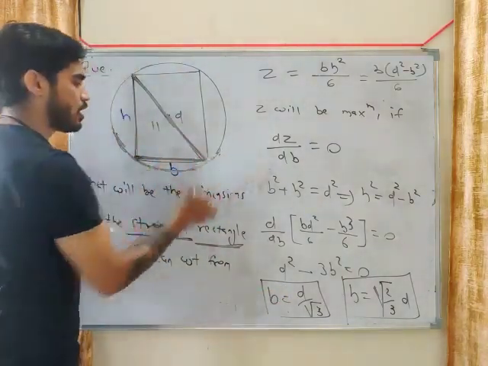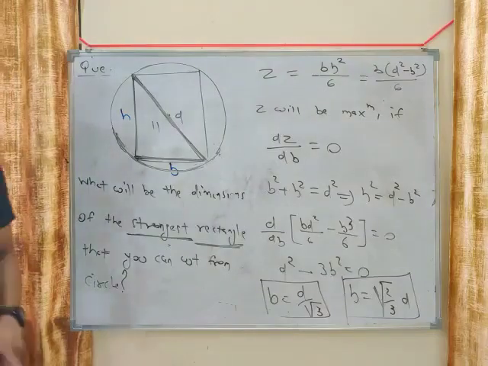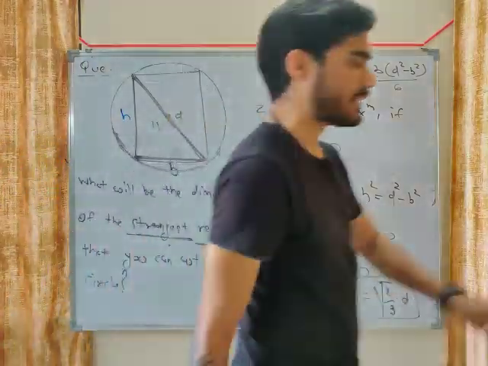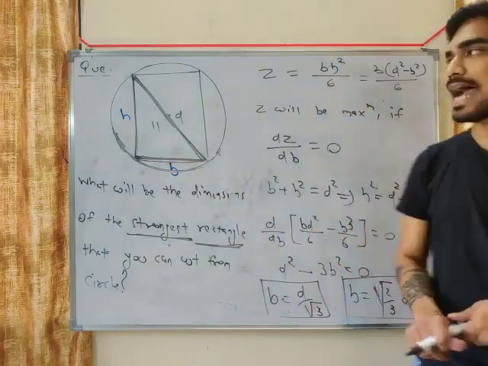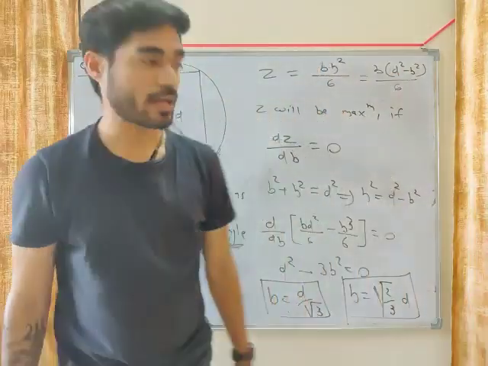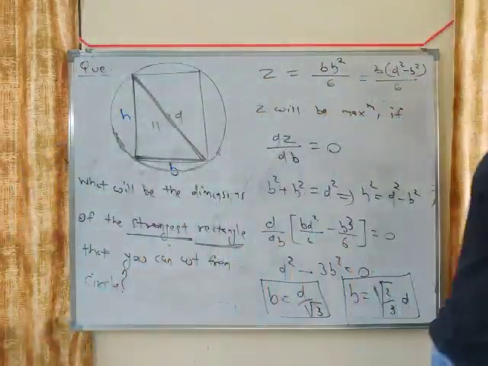What is the dimension of the strongest rectangle that you can cut from a circle? d by root 3 and root 2 by 3 d. This is the strongest rectangle that you can cut from a circle. So this is how you can solve this problem.